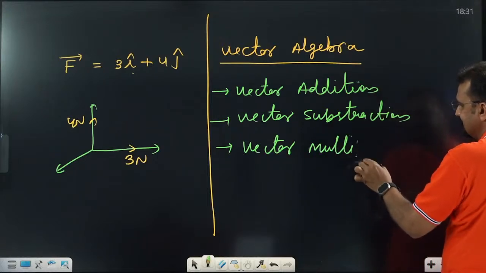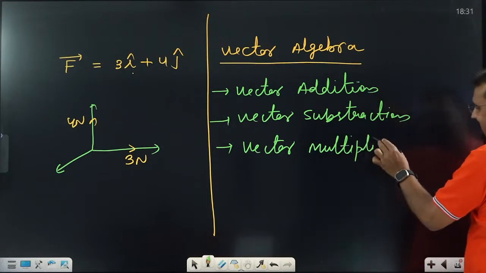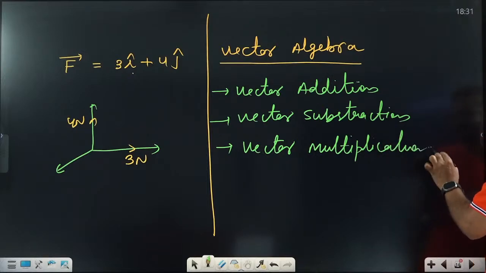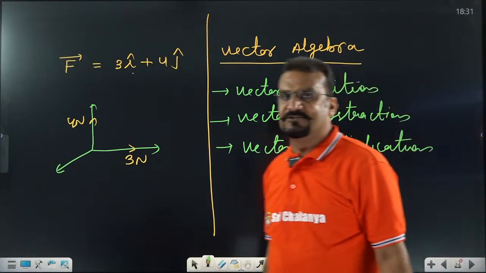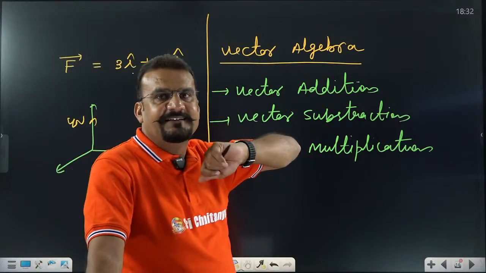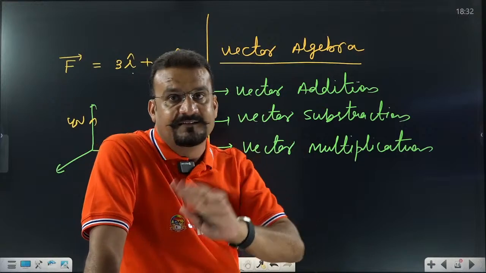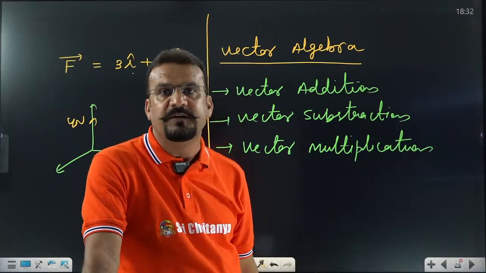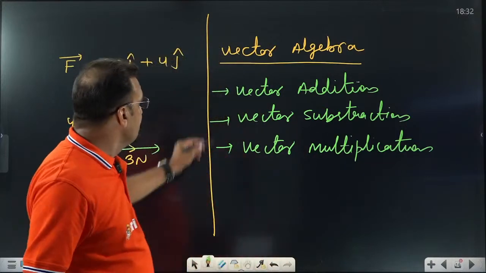And what is last? You think division, but that does not happen. Very important: vector division is not defined in physics. Don't be worried. That means only three operations are there: vector addition, vector subtraction, vector multiplication. Vector division is not defined. Don't be worried; that is what we are going to discuss.